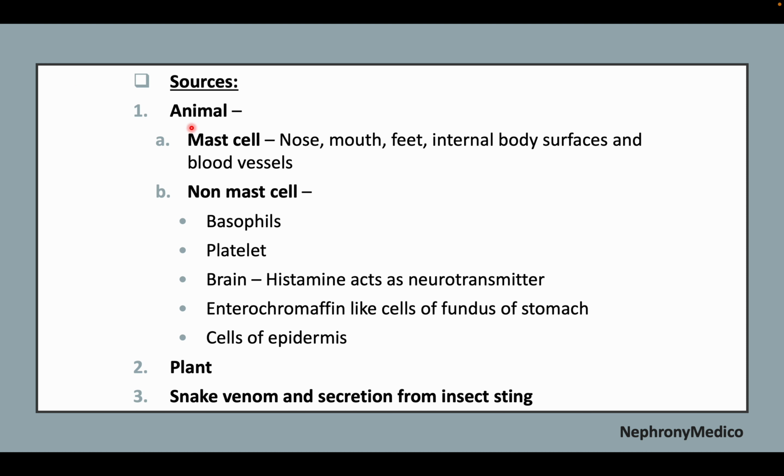Sources: it may be animal, plant, or snake venom and secretion from insect sting. Mast cells like a nose, mouth, feet, internal body surfaces, and body vessels. Non-mast cells like basophil, platelet, brain, and enterochromaffin-like cells of epidermis.